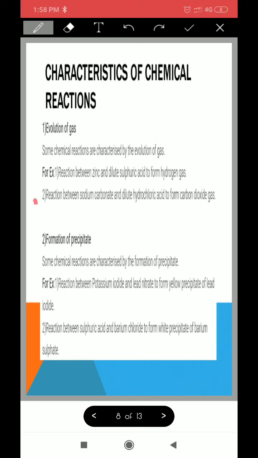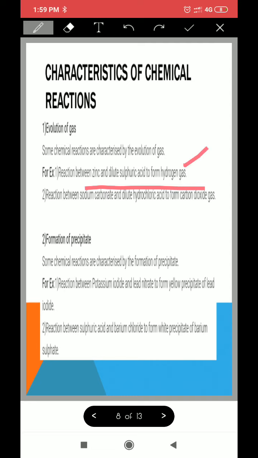So first we will study evolution of gas. Evolution of gas means if a gas is released, then definitely you can say that a chemical change or a chemical reaction has taken place. For example, zinc and dilute sulfuric acid, both of them react and they form hydrogen gas. Okay.